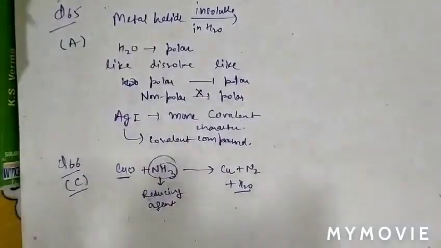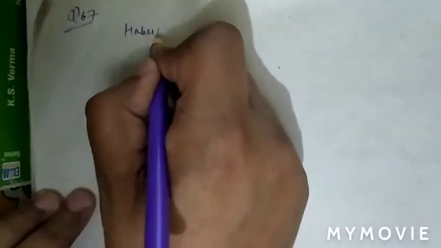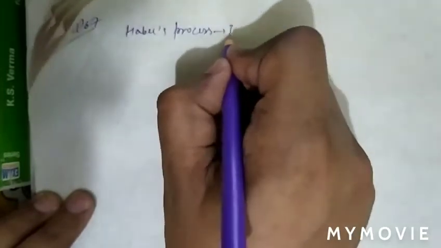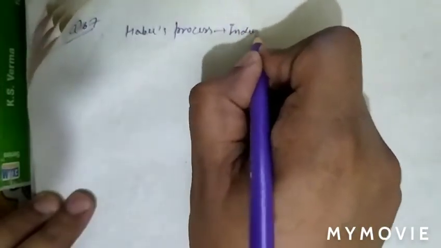See question number 67. Question number 67, what is given there? The important method for fixation of nitrogen. As we know that Haber's process is used for preparation of ammonia, and it is also an industrial process.